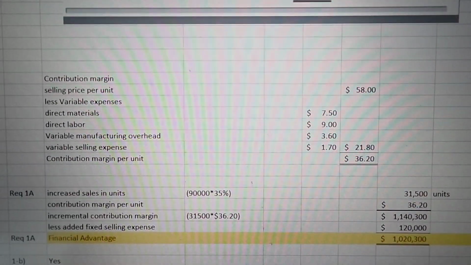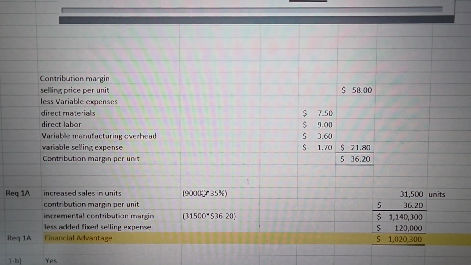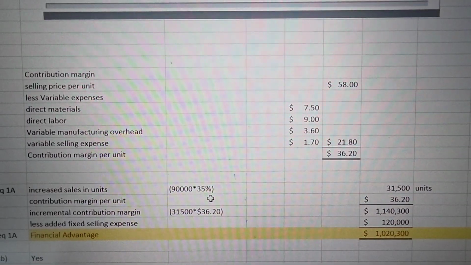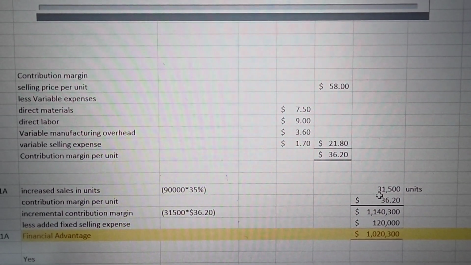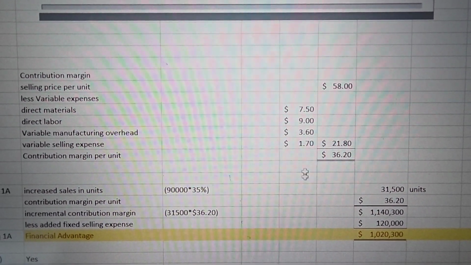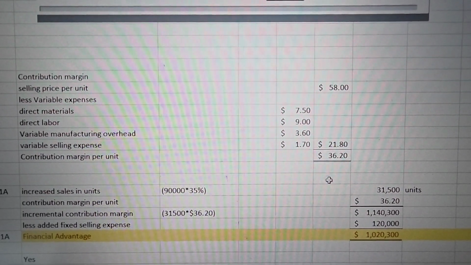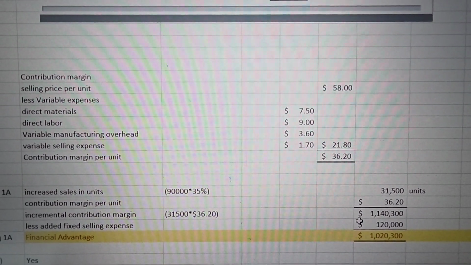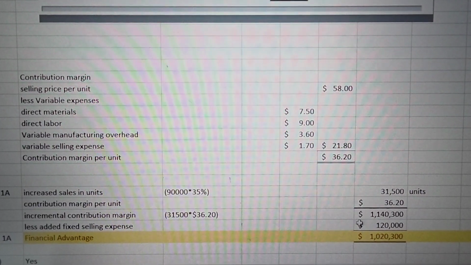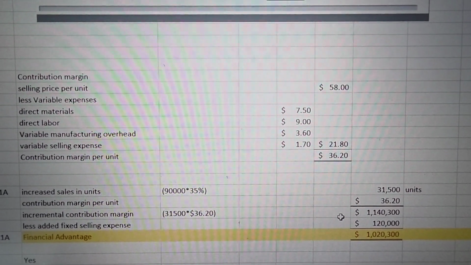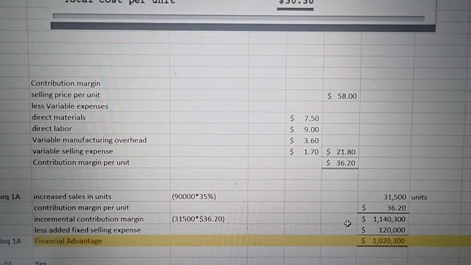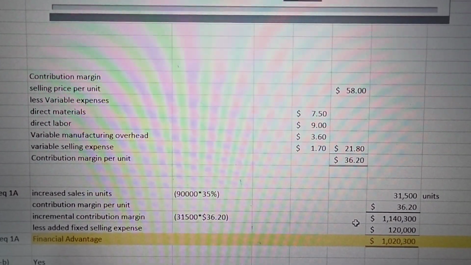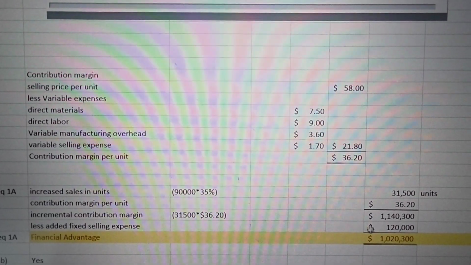Now in the question we have been given that we can increase the sale above the normal produce, which is 90,000, by 35%. So 90,000 into 35% is 31,500 units. Contribution margin per unit we have calculated is $36.20. So we will get the incremental contribution margin, which will be 1,140,300.